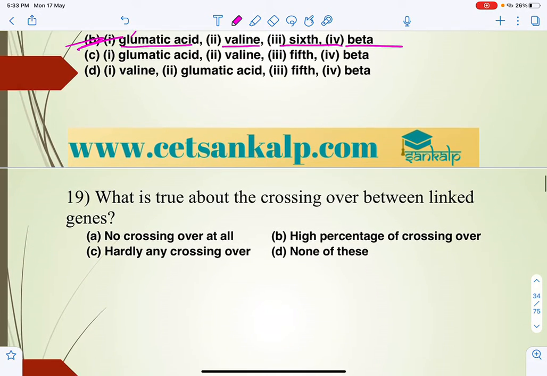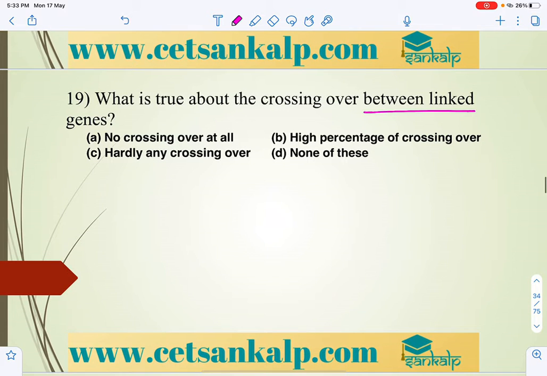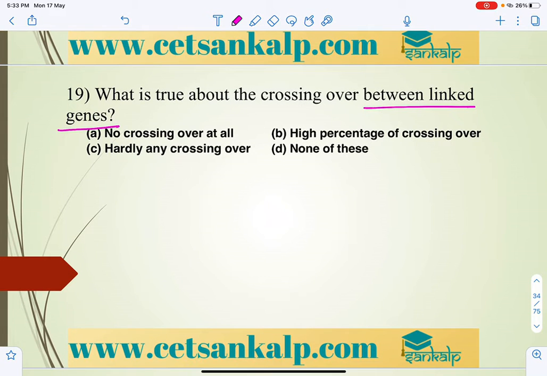Next, what is true about crossing over between linked genes? As we all know, we have already studied linkage. The inheritance of linked genes is called linkage. The strength of linkage between two genes is inversely proportional to the distance between the two. If the distance is very small, they are always linked, and there won't be non-parental types, always parental types.